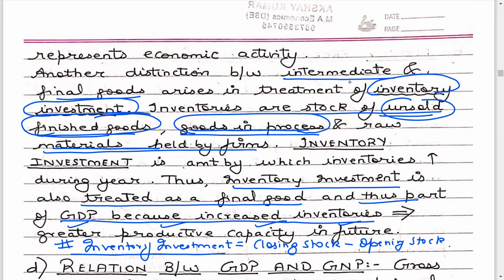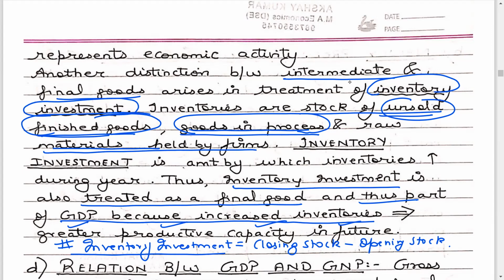Now goods in process and raw materials, when they are a part of the inventory investment, are not used up in the same period in which they are produced. Understand this. If raw materials are produced in say 2020, but they are used in 2021, they will be treated as a final good for 2020. But if raw materials are produced in 2020 and used for further production in 2020 only, they will become intermediate goods.